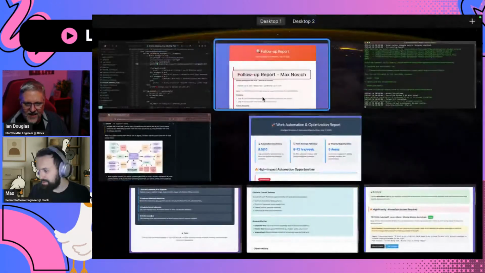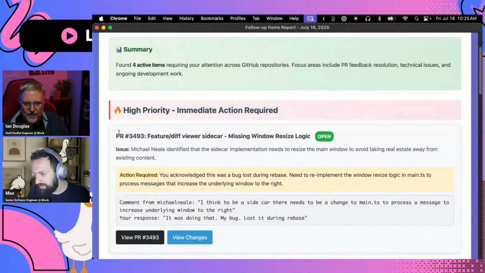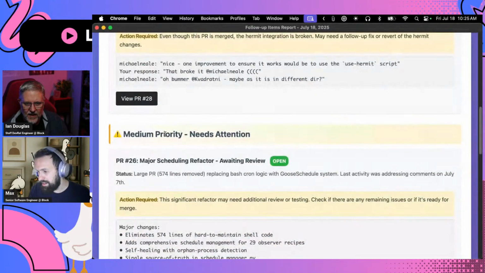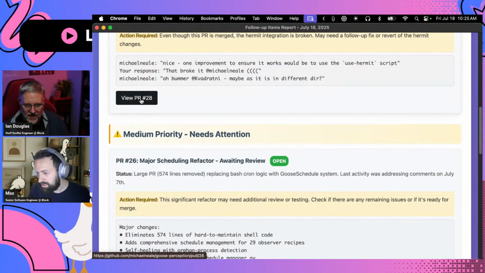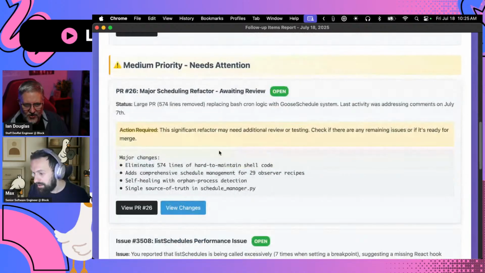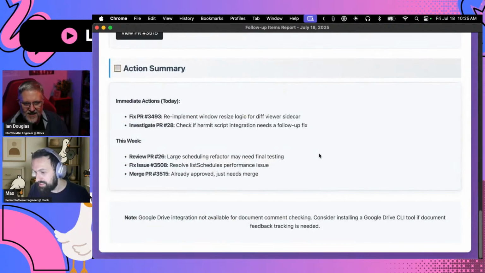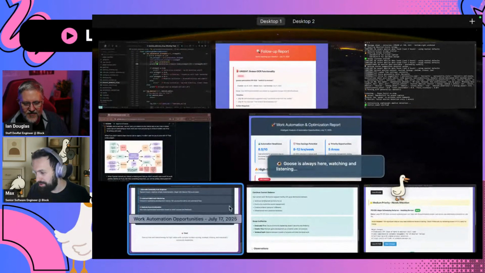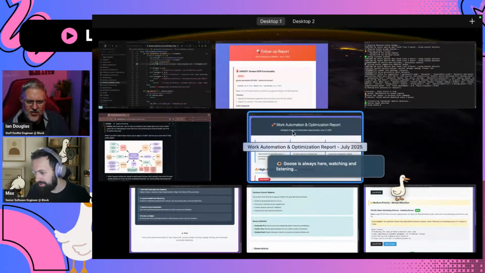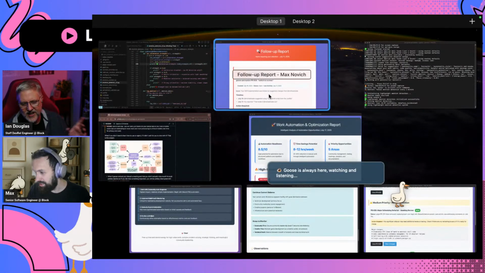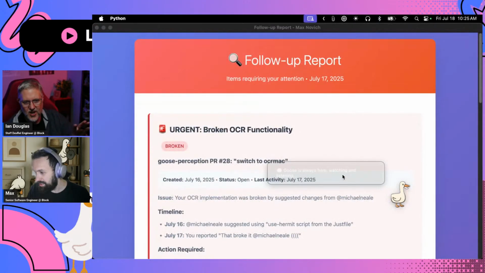So yeah, reports. You see, it went up with a new one. I need to follow up on this PR, and there are clickable buttons which will open the PR and view changes. It's a nice report-style thing. I saw something in the README that it also generates a weekly hype doc for you, like, here's everything that you did for the week.